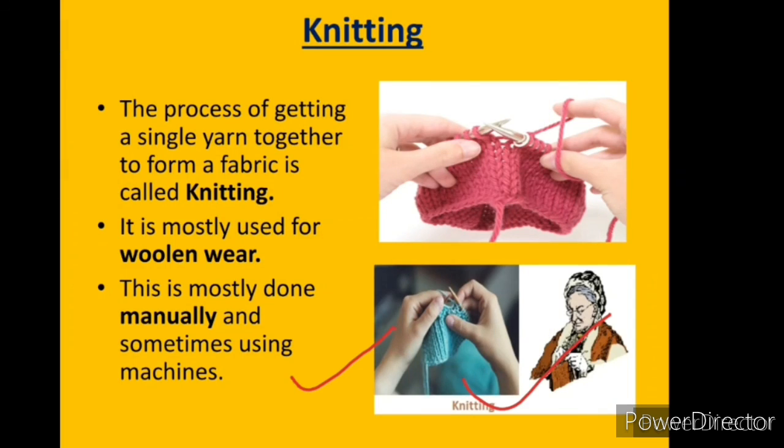Next one is knitting. The process of getting a single yarn together to form a fabric is called knitting. It is mostly used for woolen wears. This is mostly done manually and sometimes using machines. If you see this diagram, this picture shows the process of knitting.